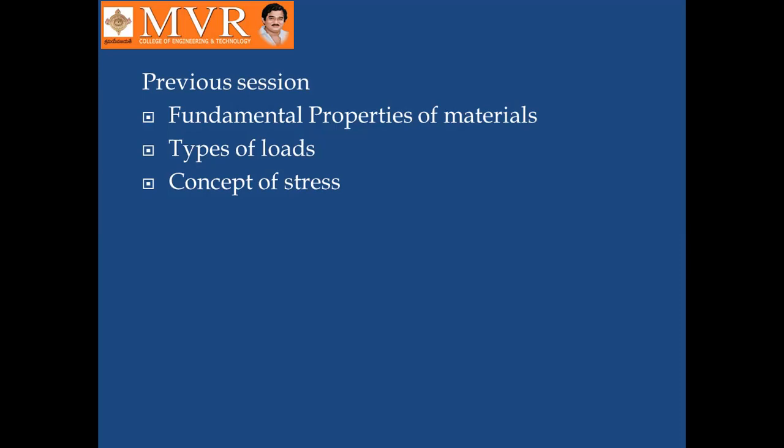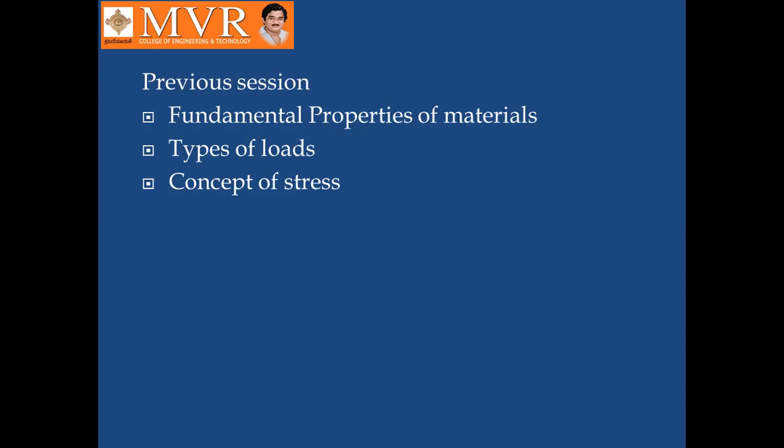What are the types of loads acting on bodies? A tensile load tends to increase the length. A compressive load is a pushing force which tends to decrease the length of the beam.